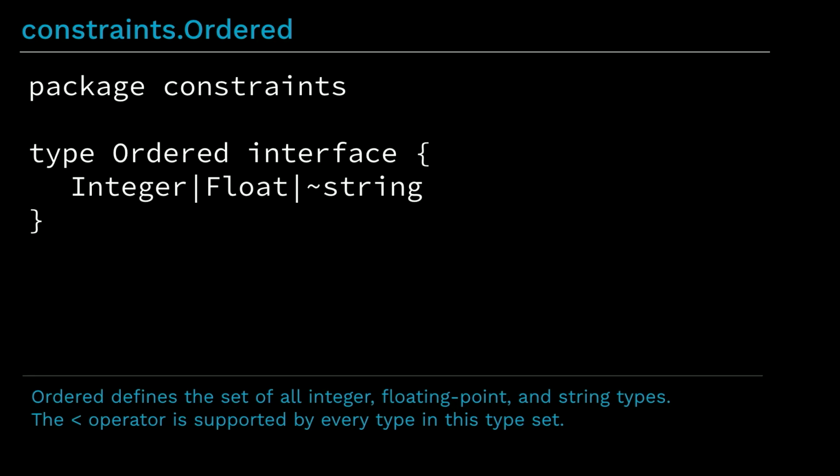Now, if we go back to our previous example, remember the constraints.Ordered interface. This is the declaration of that interface. Here, this declaration states that Ordered is the set of all integer, floating point, and string types. The vertical bar expresses a union of these types, or in this case, type sets. And Integer and Float are interfaces that define type sets themselves. They are similarly defined in the same package. Note that there are no methods on this interface.